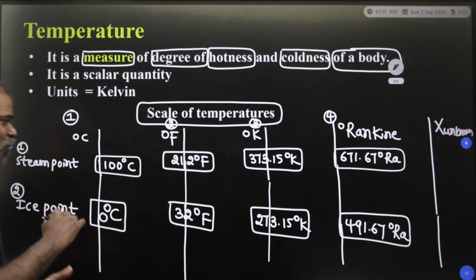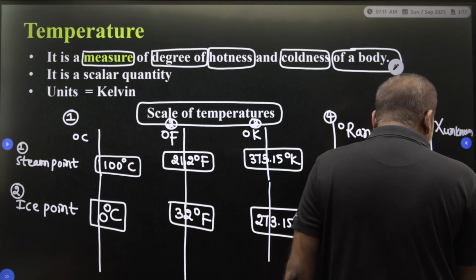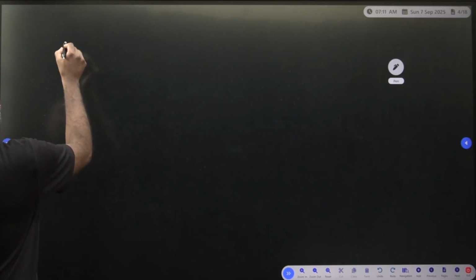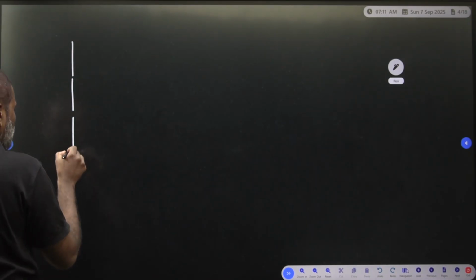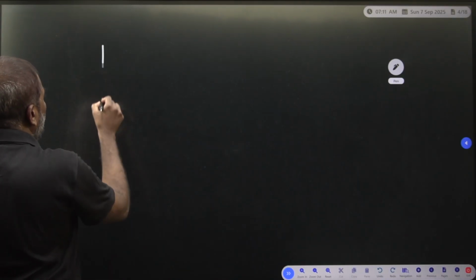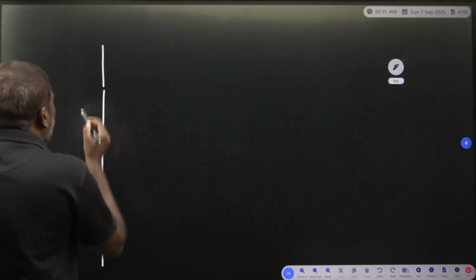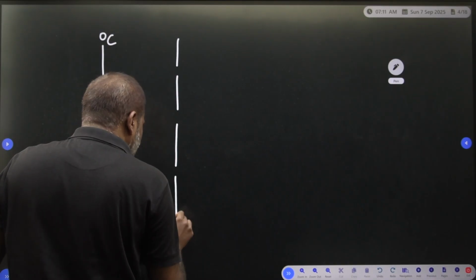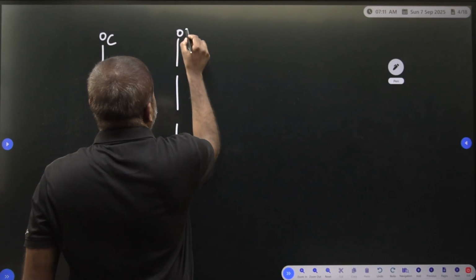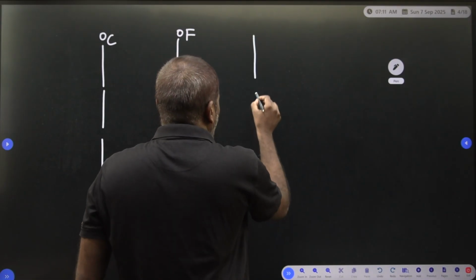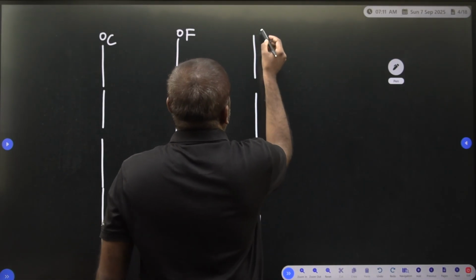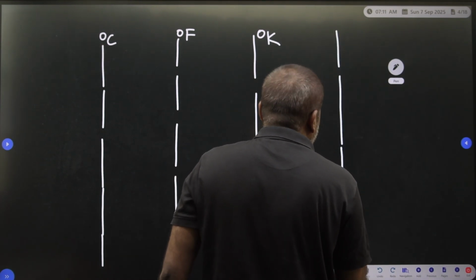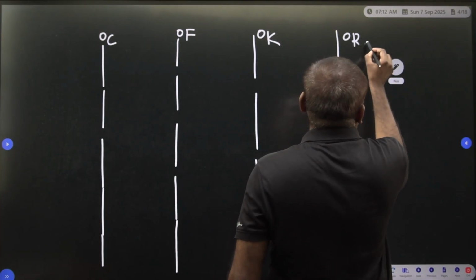Clear? So once again I will draw it for you. To measure temperatures, we have 4 scales. The first scale is degree centigrade. The second scale is degree Fahrenheit. The third scale is degree Kelvin. The fourth scale is degree Rankine.